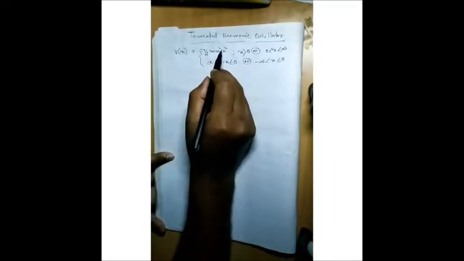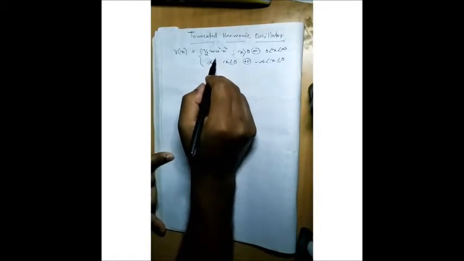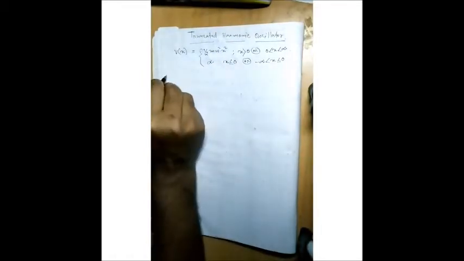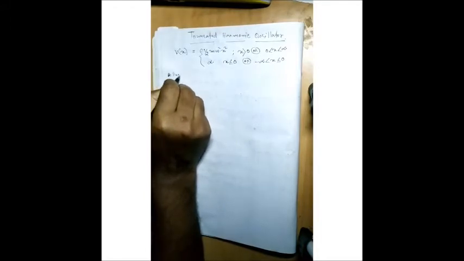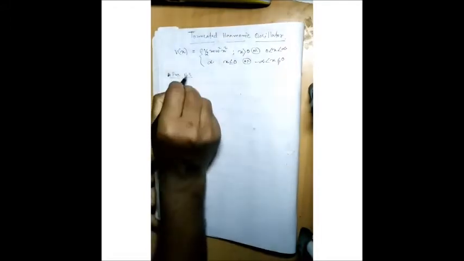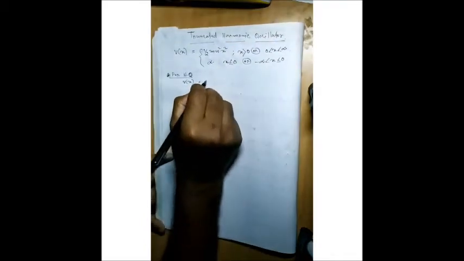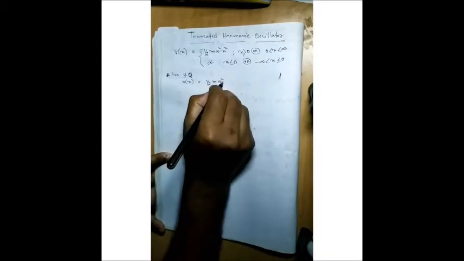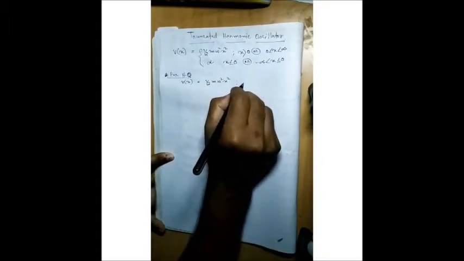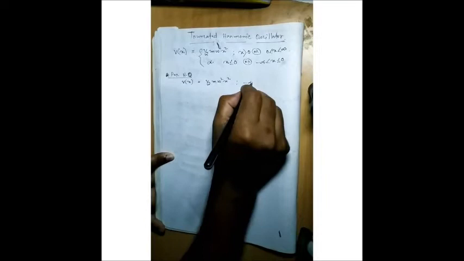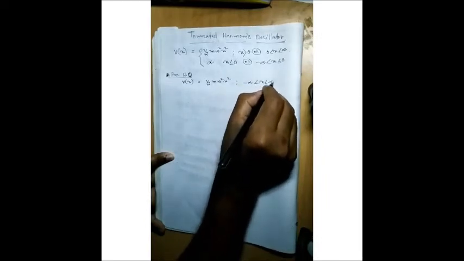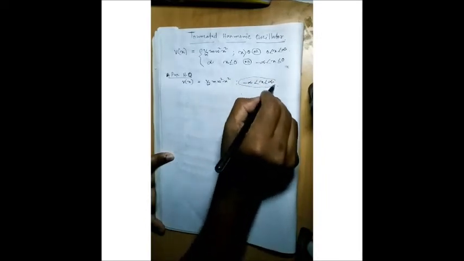So now see, this is the potential of a truncated harmonic oscillator. In the previous case, for the simple harmonic oscillator, the potential was like this, half m omega square x square, where the limit was minus infinity less than x less than plus infinity.